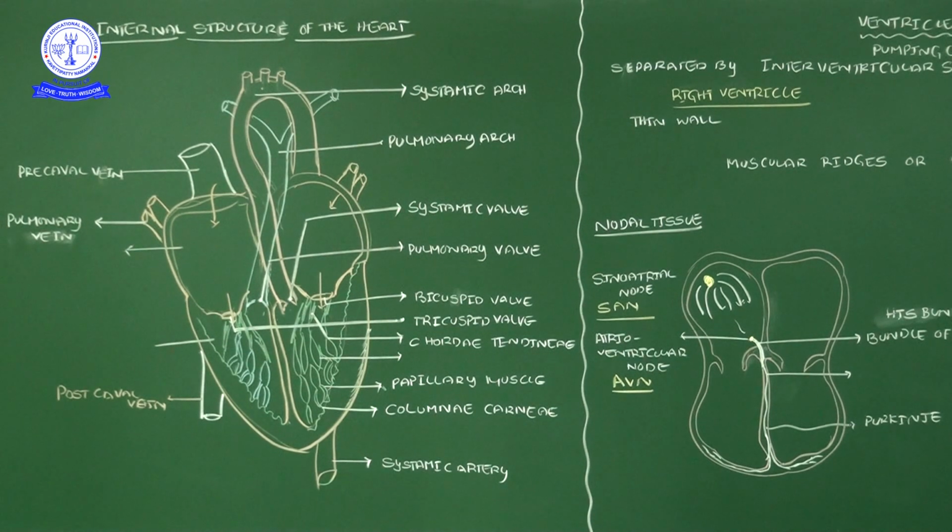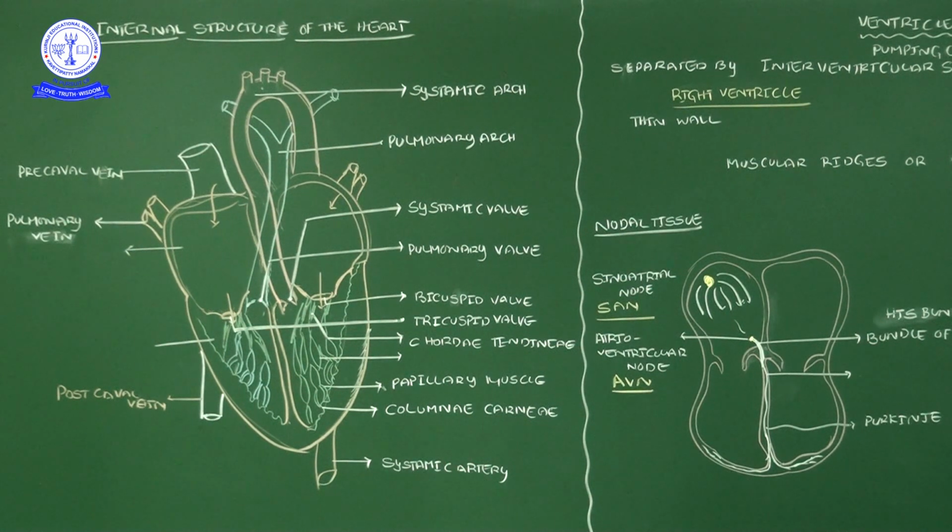The remaining lower parts of our body below the heart receive the oxygenated blood from the systemic artery.